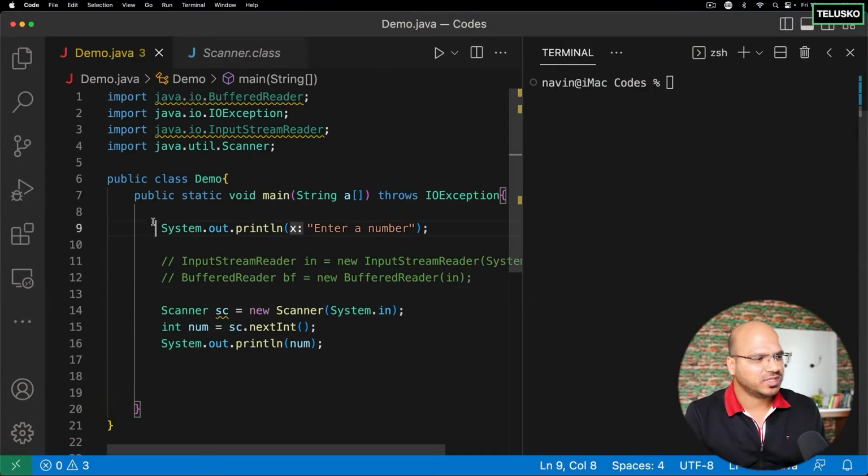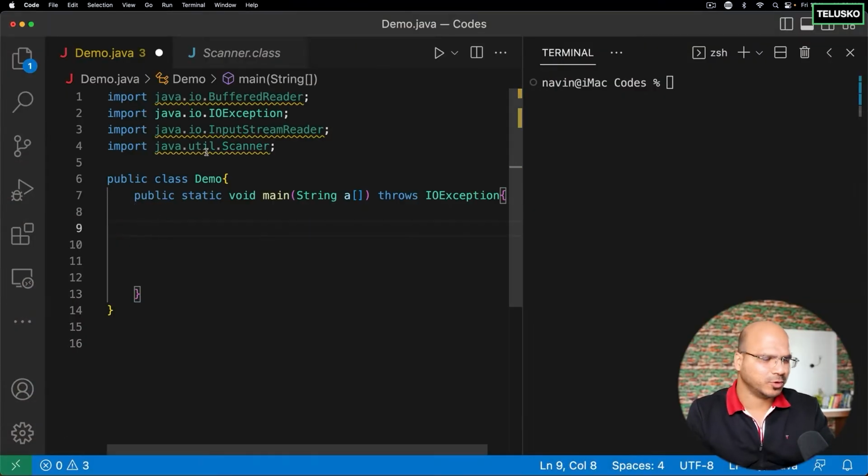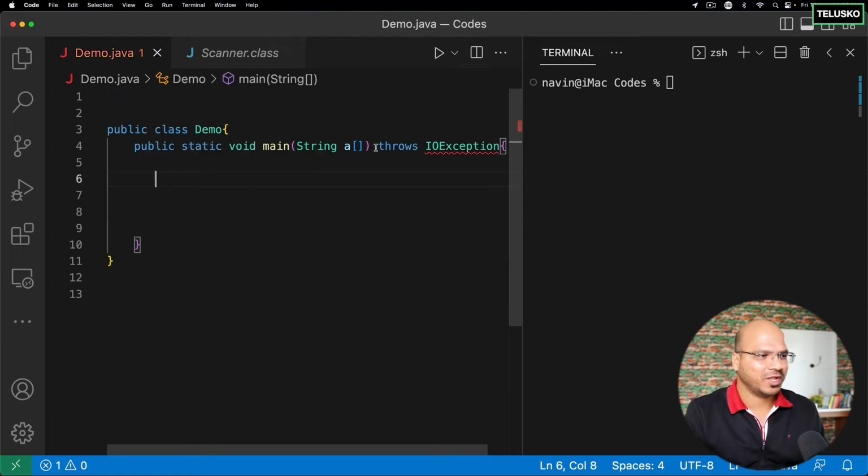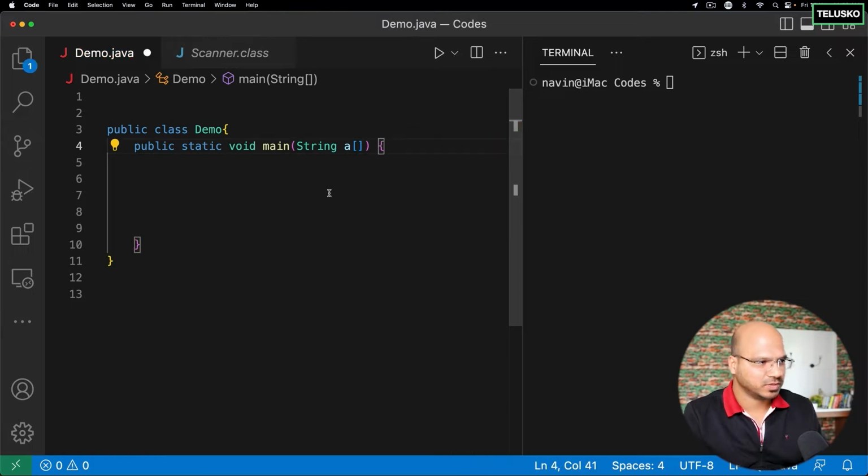Okay, now in this video, let's try to implement try with finally, or try with resources basically. So what I will do is I will just remove everything else. Of course, we'll do this once again. We'll try to use buffer data because we love it, right? Okay, we are not throwing an exception as of now. We are not writing any code for that. Let me remove that as well.